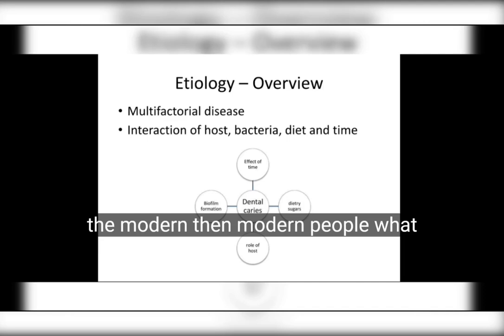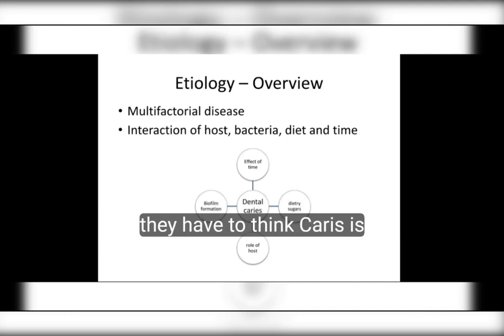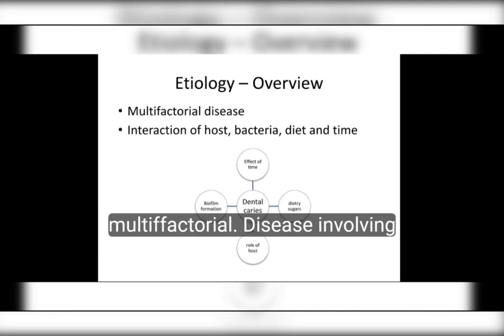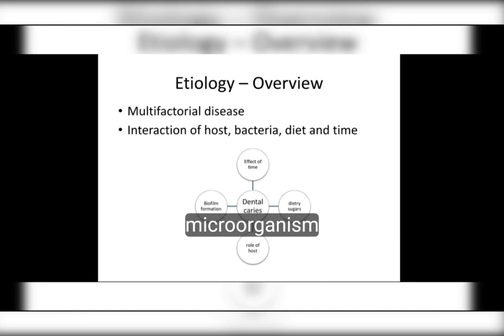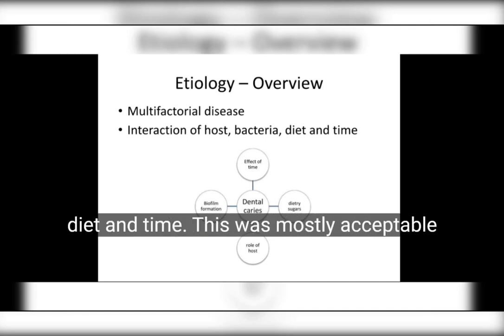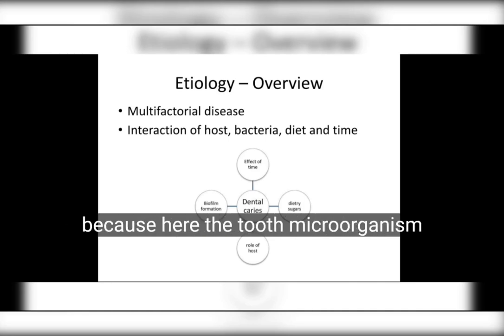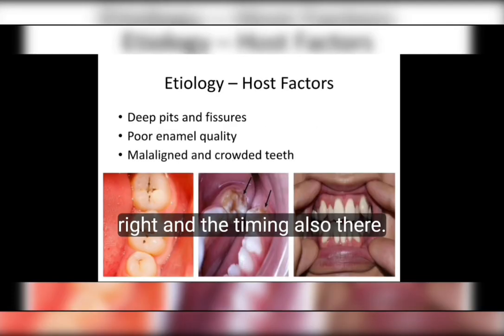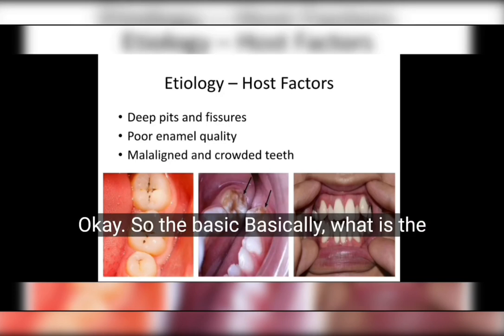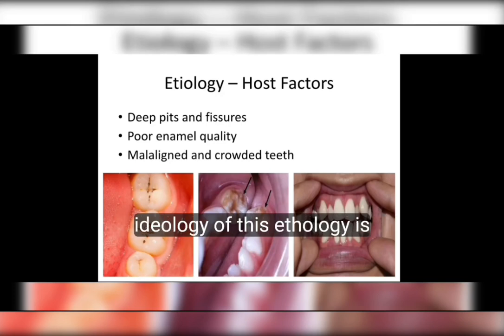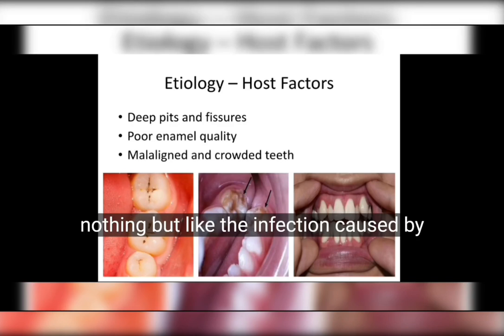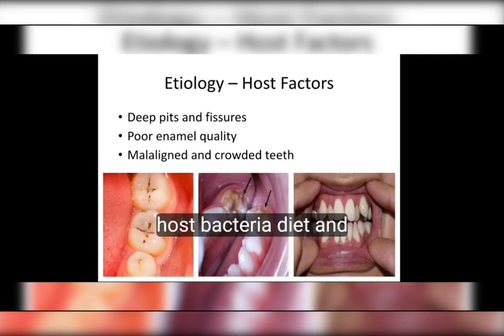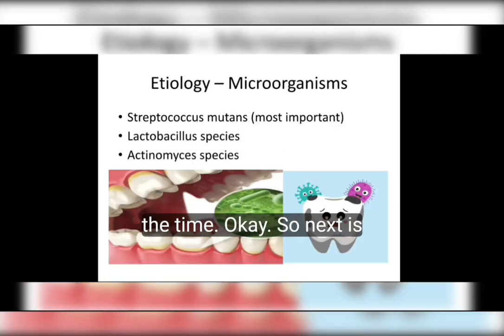Then the modern view is that caries is a multifactorial disease involving tooth, microorganism, diet, and time. This is mostly accepted because the tooth and microorganism are there, it is caused by the diet, and the timing is also there. So what is the etiology of this? Etiology is nothing but an infection caused by host, bacteria, diet, and time.